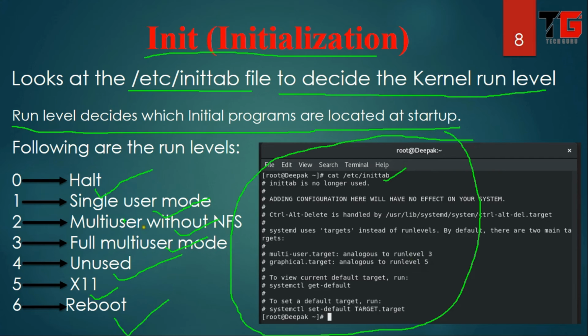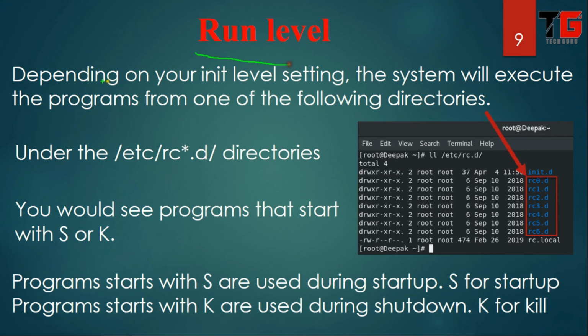In RHEL 7 we use init 3 for CLI mode and init 5 for graphical mode, but in RHEL 8 we use multi-user.target for run level 3, meaning CLI mode, and graphical.target for run level 5, meaning X11 mode. Depending on your init level setting, the system will execute programs from one of the run level directories. The location of these 7 directories is /etc/rc.d. You will see programs that start with S or K. S means startup, K means kill. Programs that start with S are used during startup. Programs that start with K are used during shutdown.